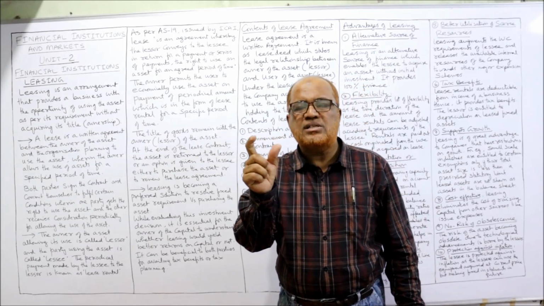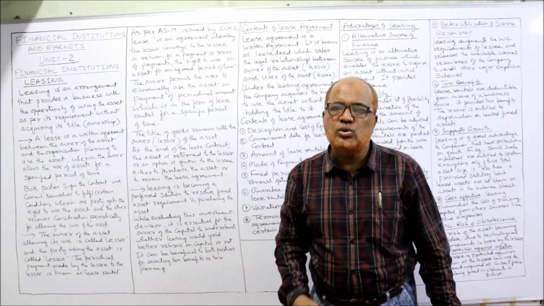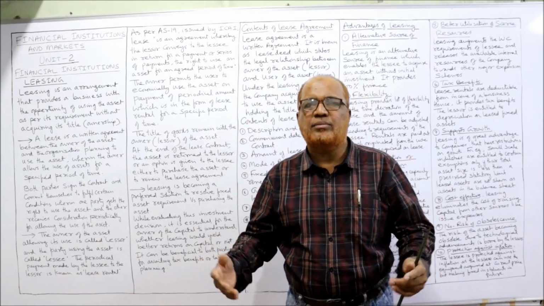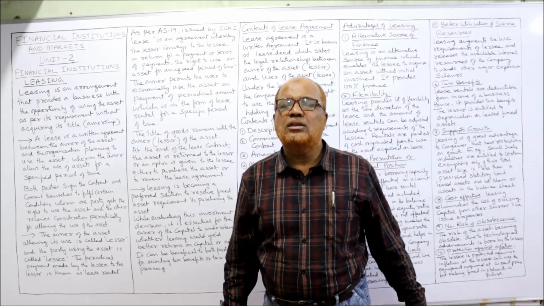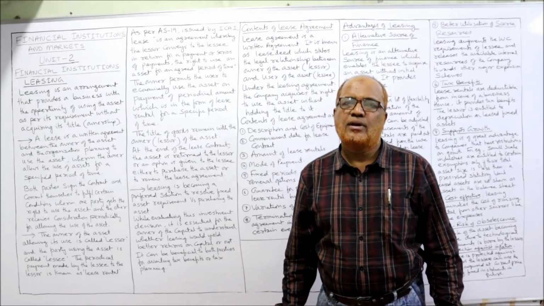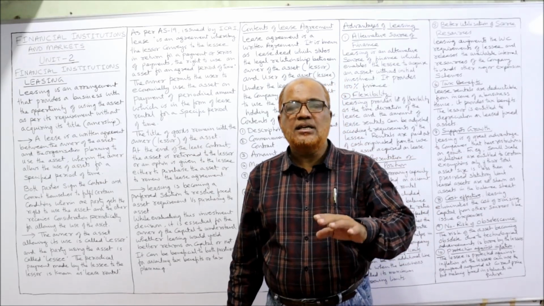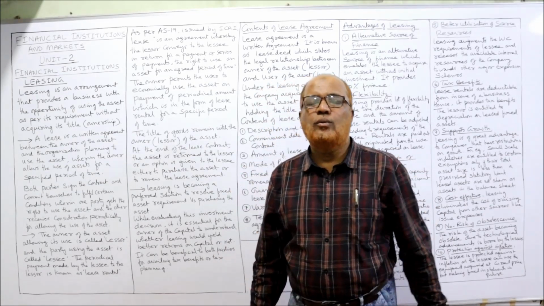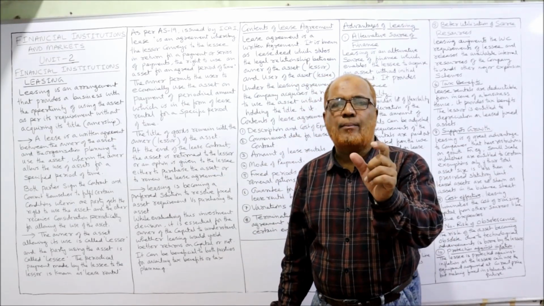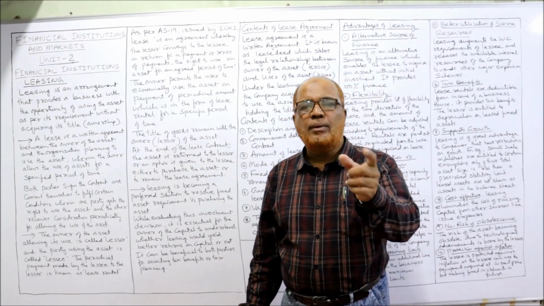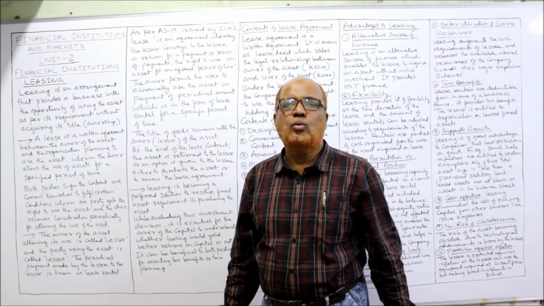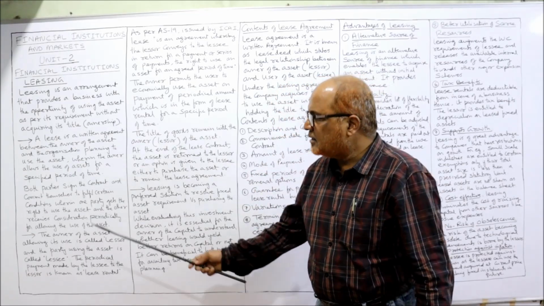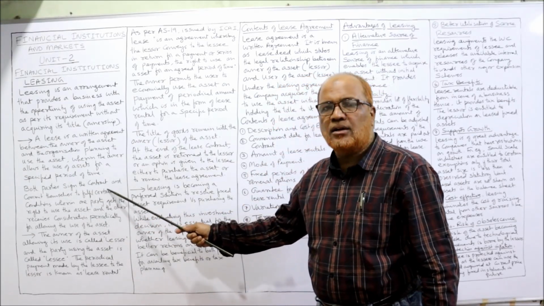During the specified period of time, you can use the asset and take the benefit from it, but you are not the owner of the asset. The owner of the asset is some other person. Why has the owner given it to you? In return for a fixed amount. That amount will be paid by the person who uses the asset, right? So both the parties sign the contract.